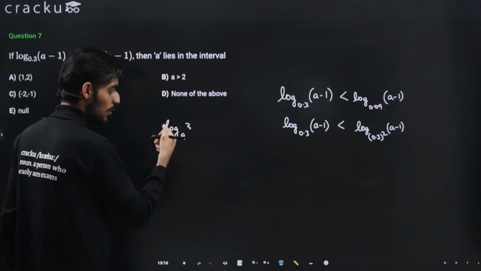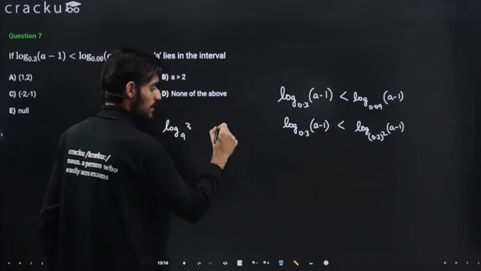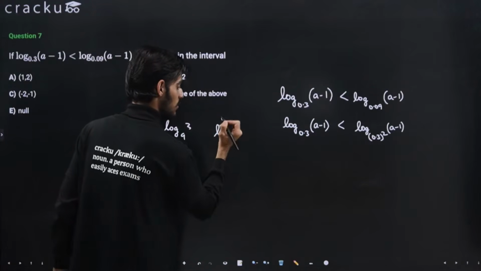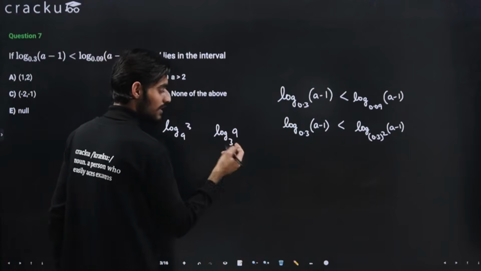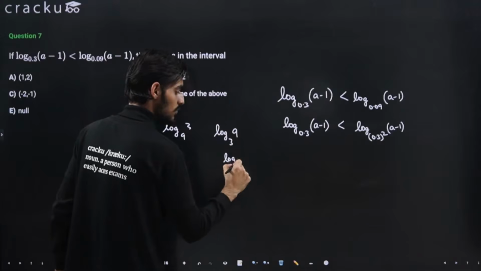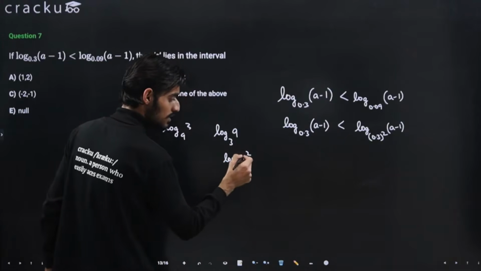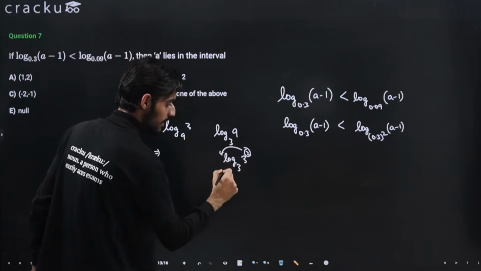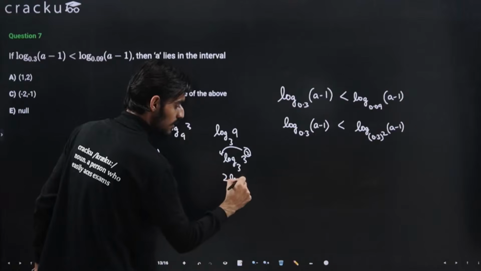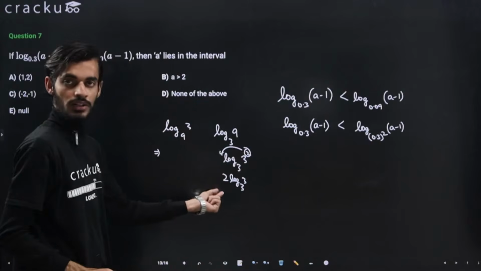let's say log with the base 9 and 3 it is written, or let's say log base 3 of 9. Because 9 is 3 square, you can just write this power here, that is 2 log with the base 3 and 3, right? You can just take this power here.